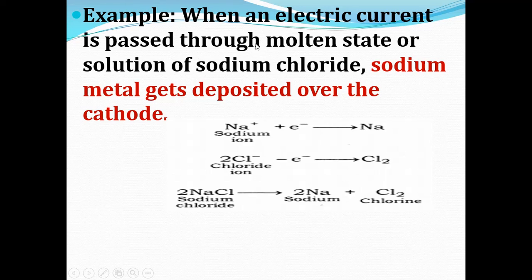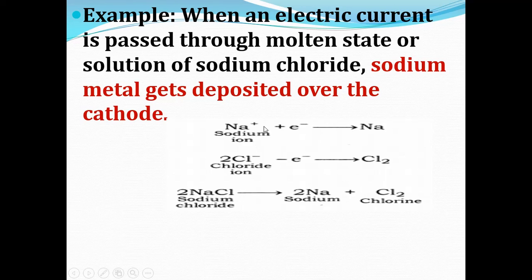An example is when an electric current is passed through the molten state of sodium chloride. Here we have taken the highly reactive metal, sodium. When electric current is passed through molten sodium chloride, sodium metal gets deposited over the cathode. Here is the reaction.